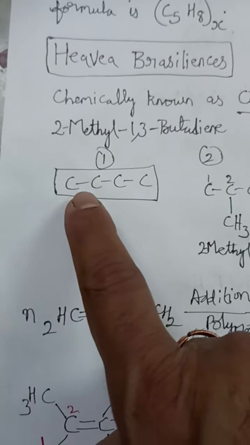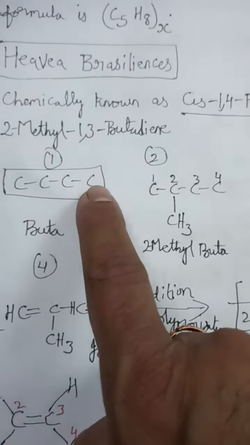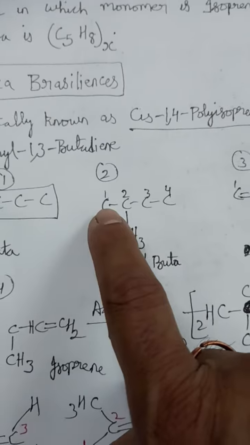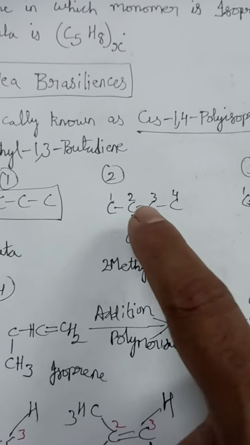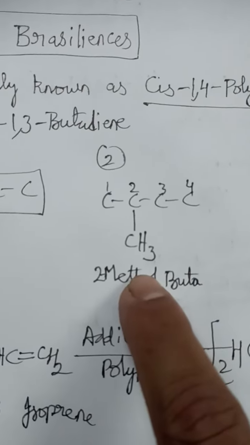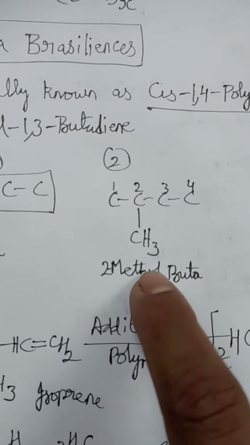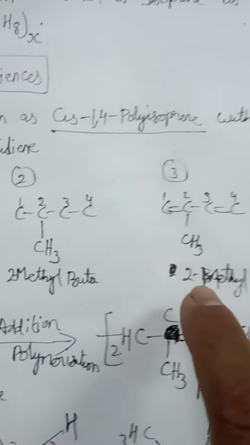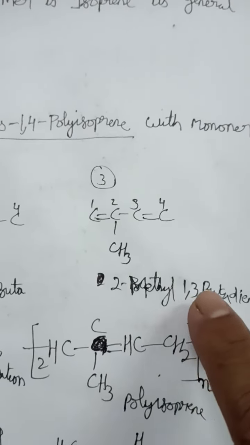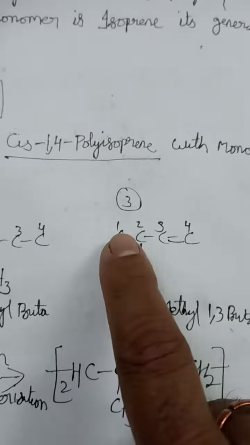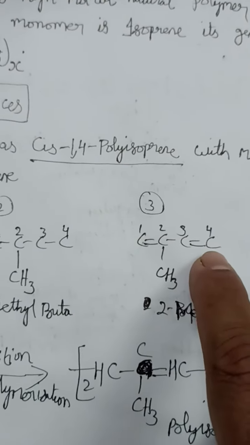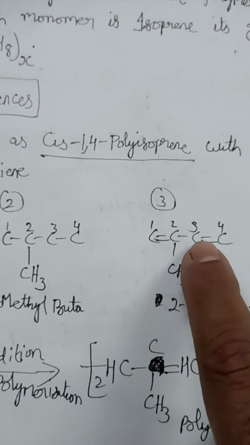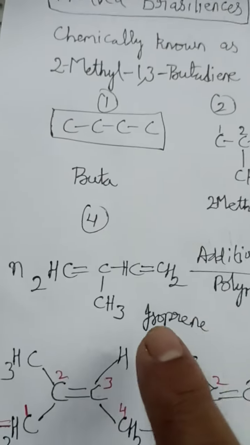Buta means you have to write 4 carbon atoms singly bonded. Then you have to give the numbers. You can start from here as well as here. I have started from here: 1, 2, 3, 4. At the second position I have attached a CH3 group, which is nothing but 2-methyl. So a methyl group is attached at position 2. Already you know buta means 4 carbons. Then 1,3-butadiene: double bonds are attached at the first carbon and the third carbon. So here you can see the structure.